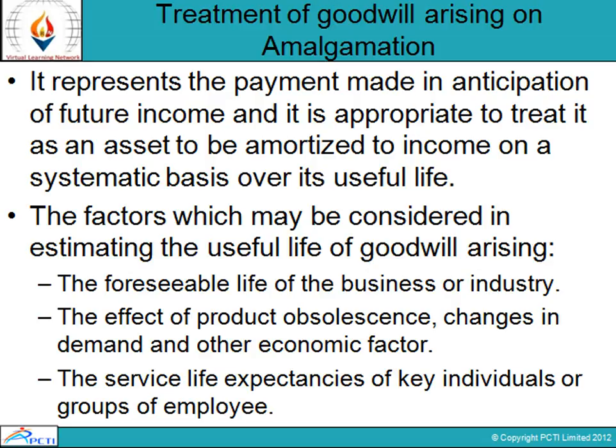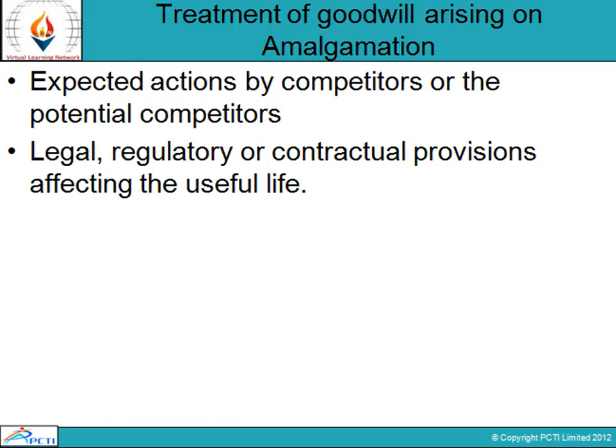The third is the service life expectancies of key individuals or groups of employees. The fourth is expected actions of competitors or potential competitors, and the last is the legal, regulatory or contractual provisions affecting the useful life.